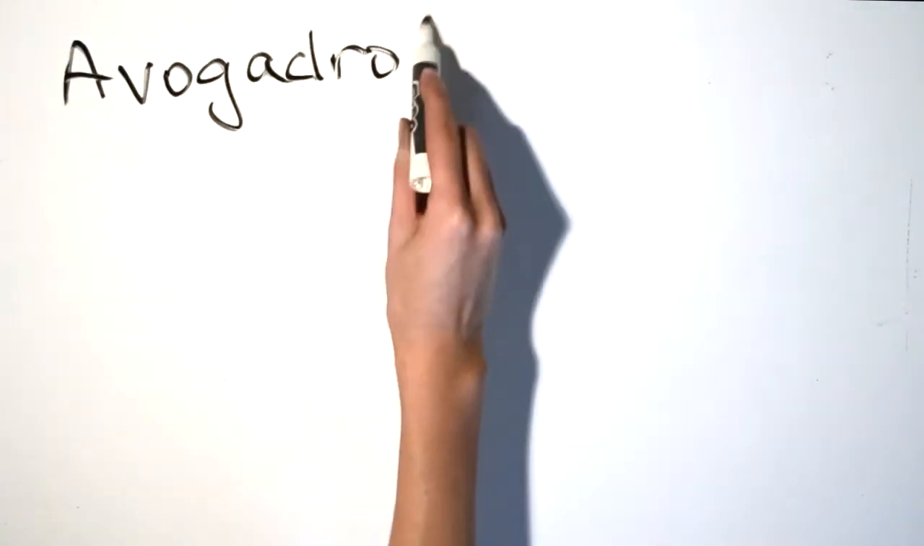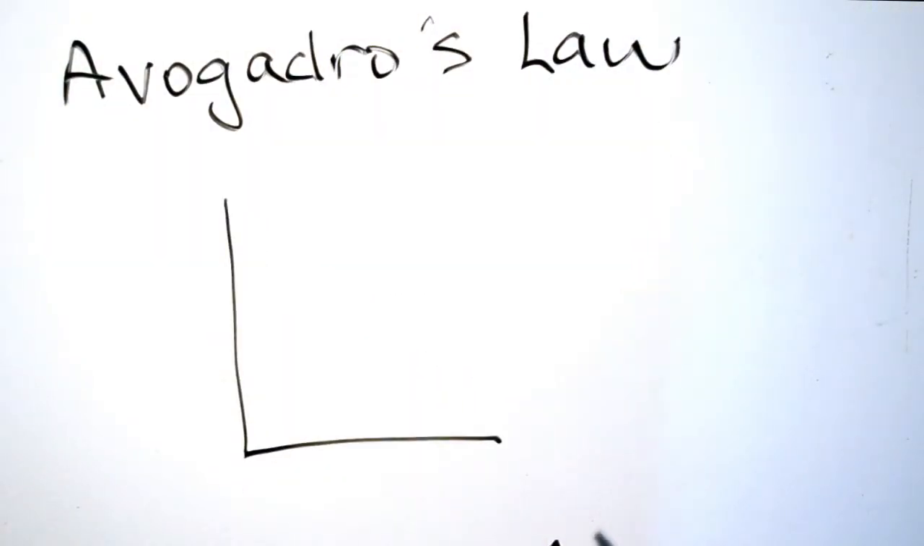Next, let's move on to Avogadro's law. When the moles of gas is plotted against its volume, a straight line is observed. This plot demonstrates that mass and volume are directly proportional.